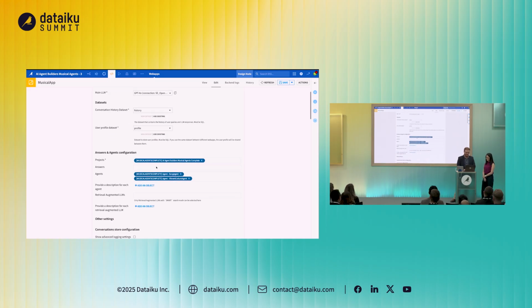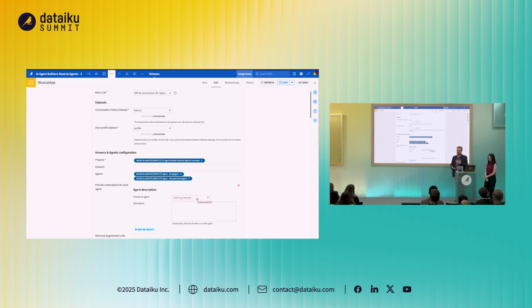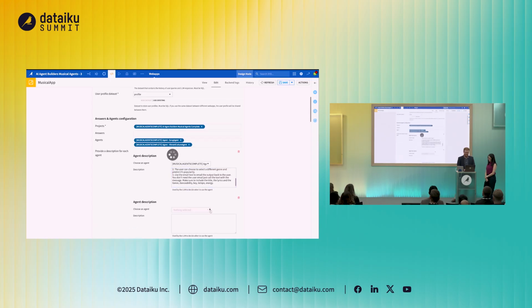And we're going to add some additional description. As you can imagine, this is going to help us define how to use the agent and when to decide to use the agent. So let's go to our song agent. As we saw earlier, it starts with, you're a master in music generation and modification. So I'm going to copy and paste this into here. I'm going to add in another object and connect to our vibrant culture agent.